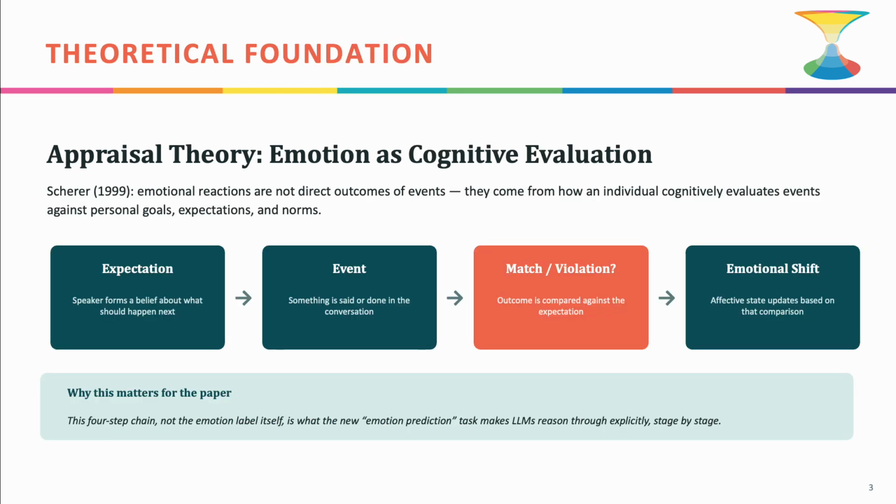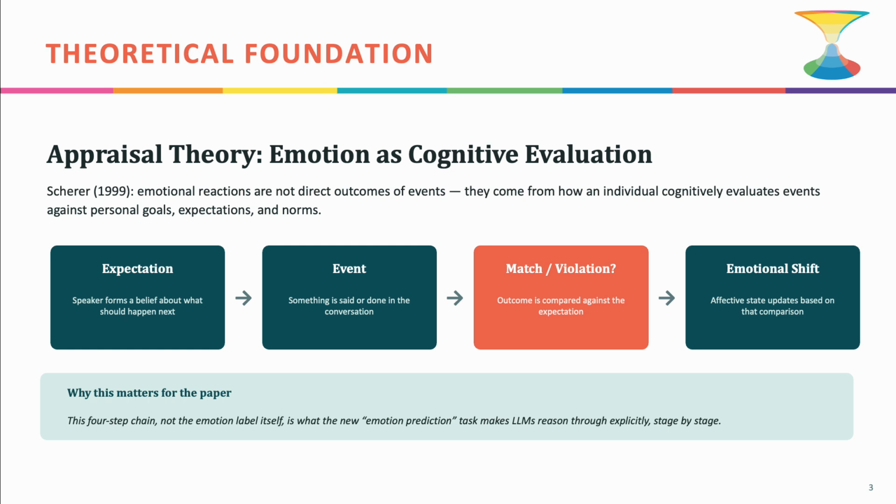This is grounded in Scherer's appraisal theory. The core idea is that emotional reactions aren't a direct outcome of events. They come from how a person cognitively evaluates an event against their goals, expectations, and norms. We formalize this as a four-step chain. First, the speaker forms an expectation about what should happen next. Then, an event occurs, something is said or done. That outcome gets compared against the expectation. Is it a match or a violation? And finally, the emotional state updates based on that comparison.